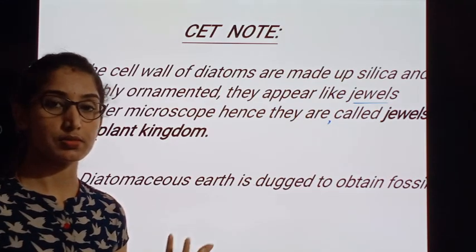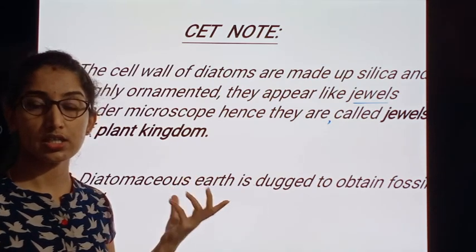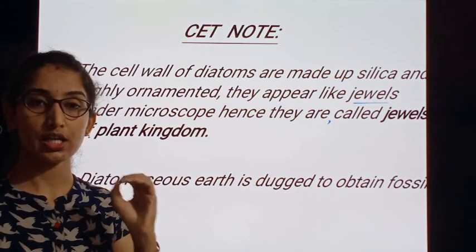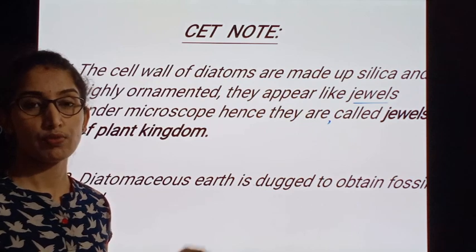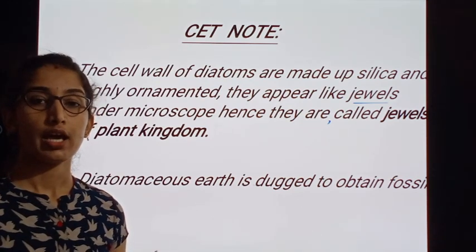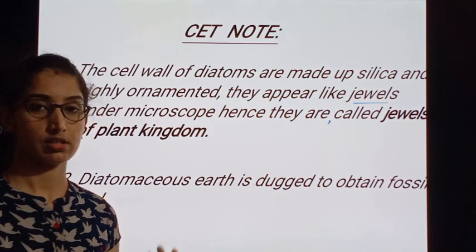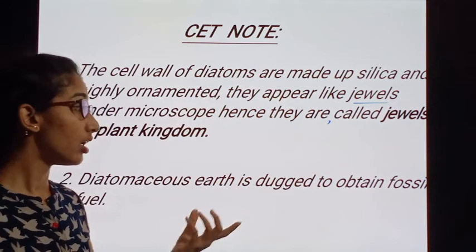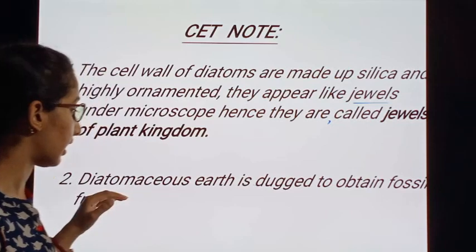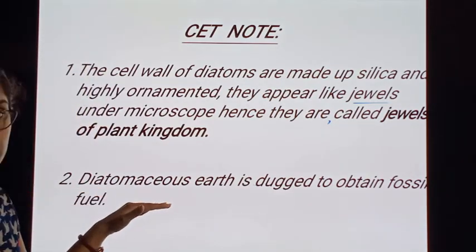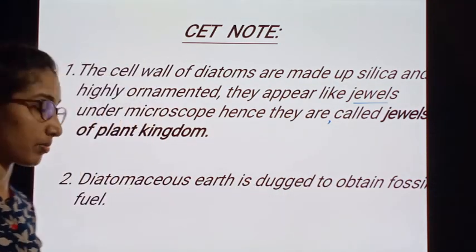Usually we came to know that diatomaceous earth is formed due to the continuous deposition of dead diatoms for billions of years, and due to that deposition, after billions of years, they obtain fossil fuels, and for obtaining the fossil fuels, they are dug. Diatomaceous earth is dug to obtain fossil fuels from that surface.